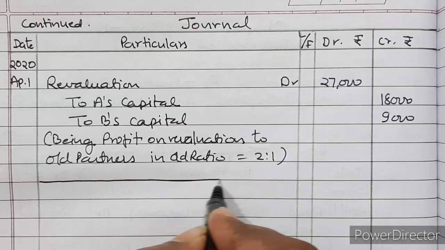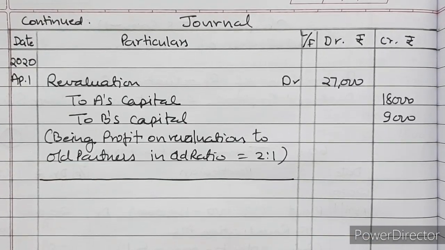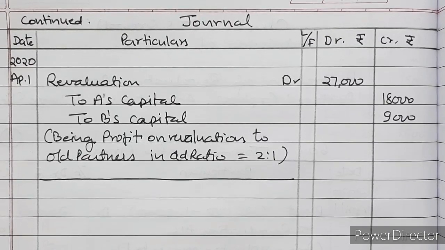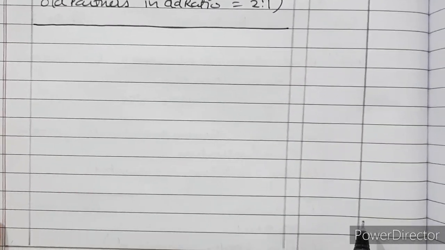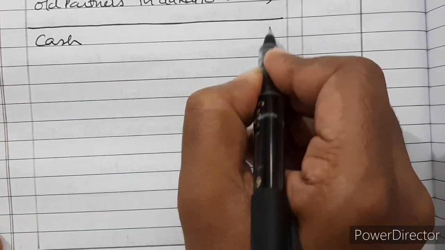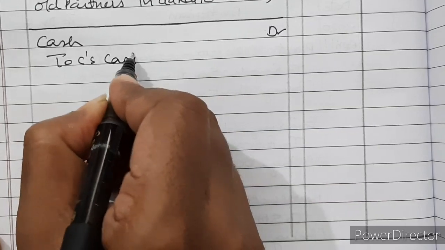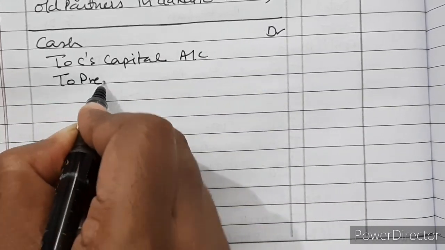Now we will pass the journal entry for the admission of the new partner C, who is bringing rupees 1 lakh as his capital and 60,000 for his share of goodwill. So let us see. Cash account debited to C's capital account and to premium for goodwill.